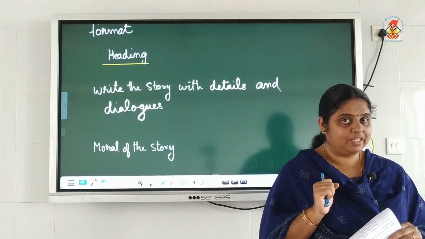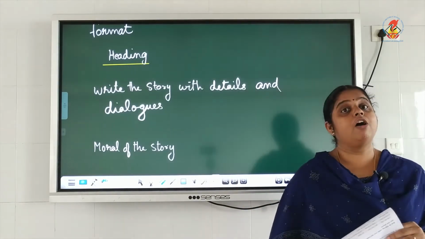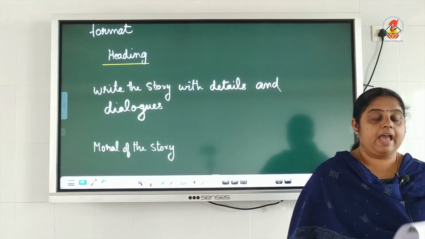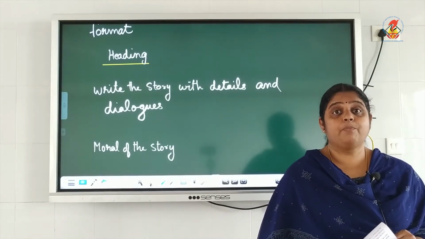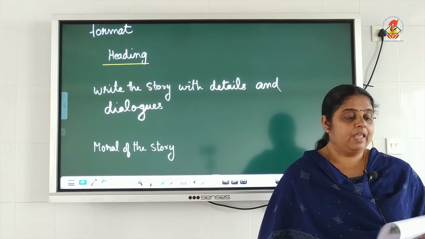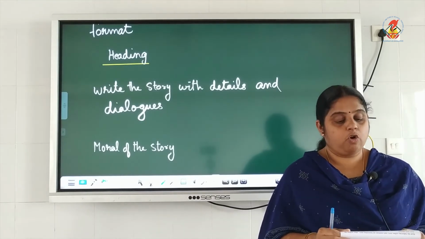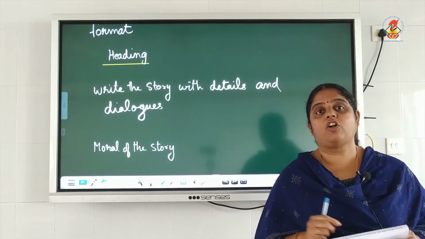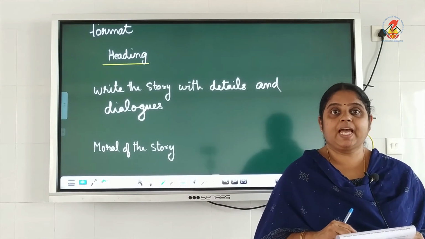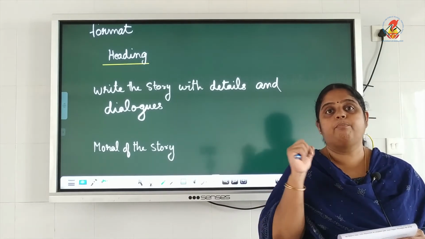So he took the bone and ran to a lonely place. On the way, he had to cross a bridge. Okay, and what happened? While crossing the bridge, he saw his own shadow in water, and he thought that in the water there is another dog standing with a bone.